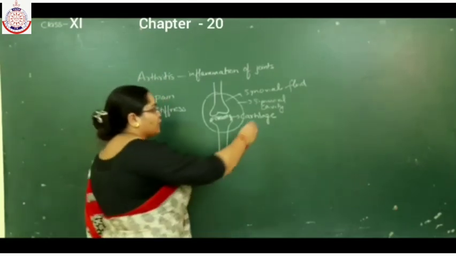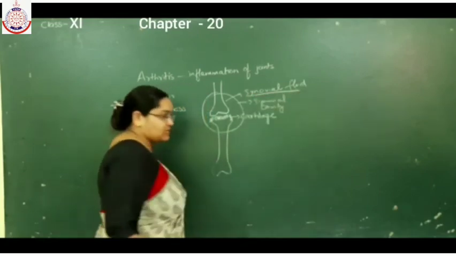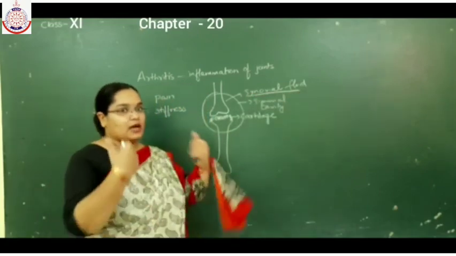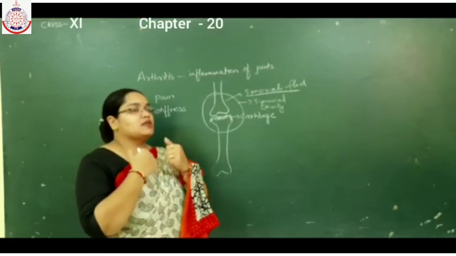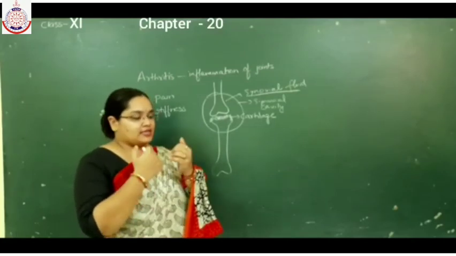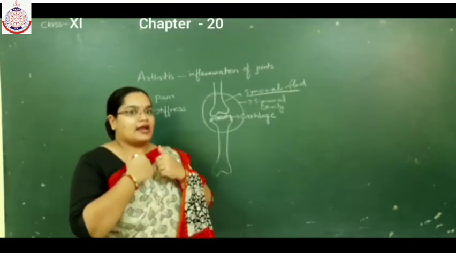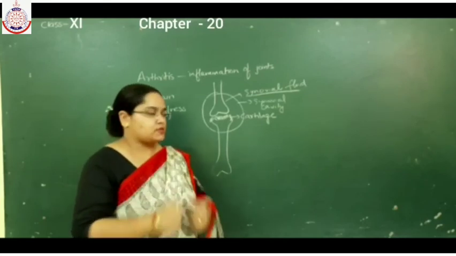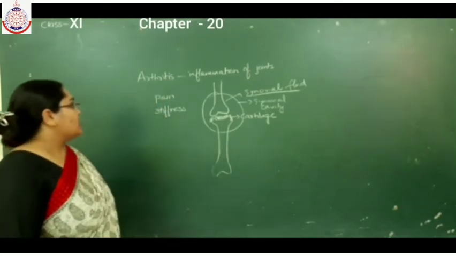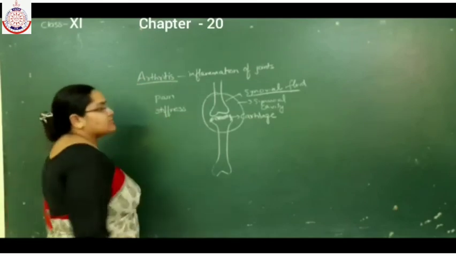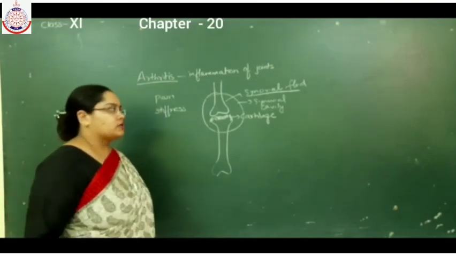So when this fluid is absent with the increase in age, the bones come in contact with each other, there is tear of cartilage, and they cause pain when the person moves. So that's why arthritis is known as an old age disorder.